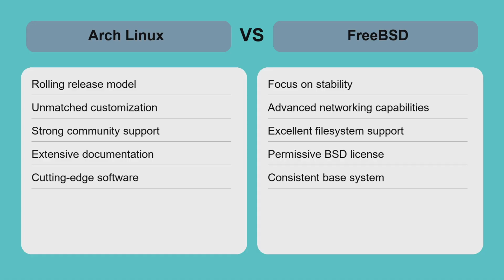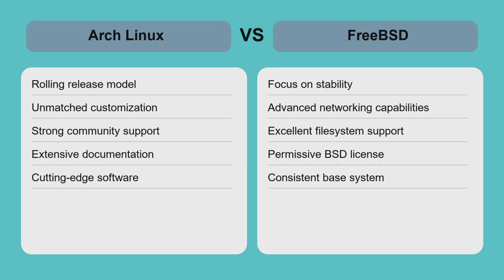FreeBSD, on the other hand, prioritizes stability, security, and a cohesive system design, making it the preferred choice for servers and network appliances. While Arch requires hands-on maintenance and troubleshooting, FreeBSD offers a more consistent and secure environment with advanced file system and networking features. Hardware support is broader on Arch due to Linux's kernel, whereas FreeBSD may lag behind in some drivers.